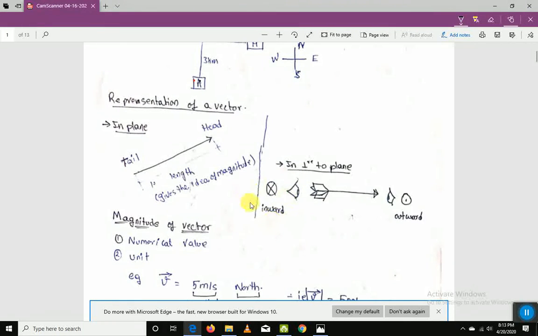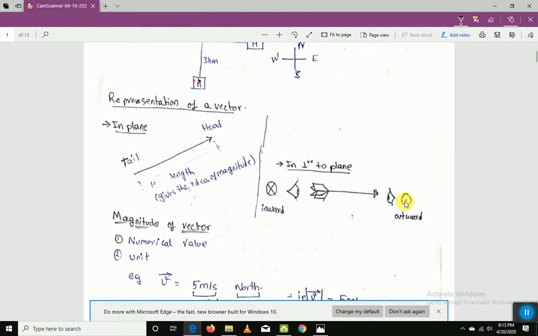So to represent a negative z-axis, when we see a negative z-axis vector, we can see this end portion, right? The end portion looks like this. This symbol is used to represent the vector which is going into the plane, that is the negative z-axis direction. If the arrow is coming outside the plane, like when the arrow is coming in the positive z-axis, we'll see a sharp corner like a dot, a small sharp corner dot.